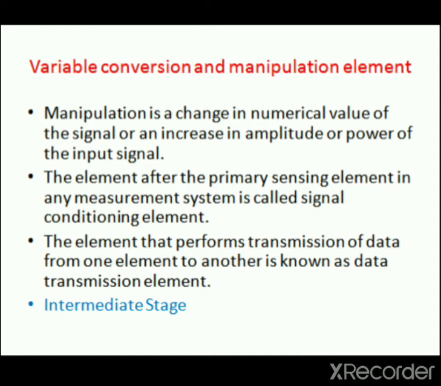Sometimes the output of the primary sensing element may not be suited to the system, so the output is converted to some other suitable form while preserving the information content of the original signal. For example, if the output is in analog form and the next stage requires the input signal in digital form, then an analog to digital converter is used. The signal received from the conversion element is then manipulated.